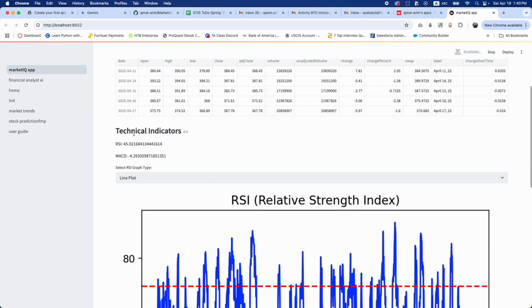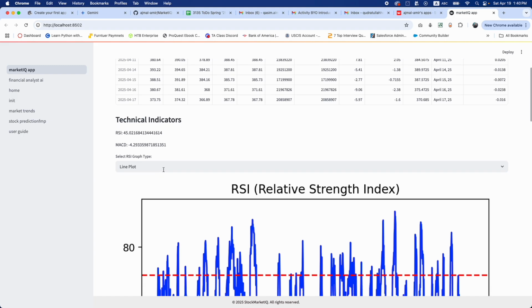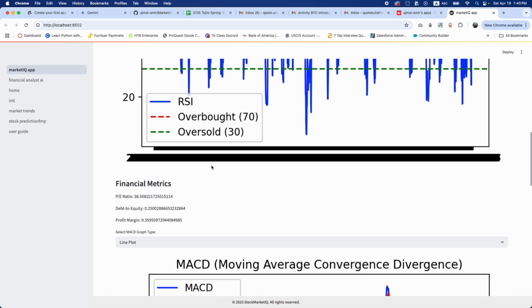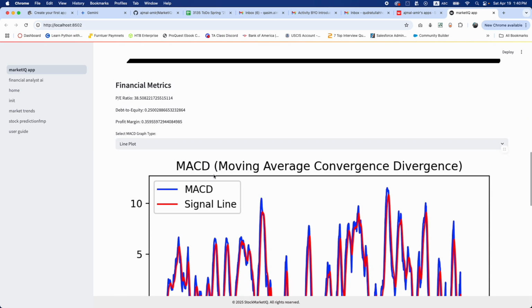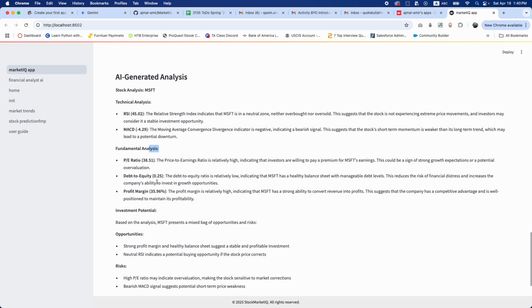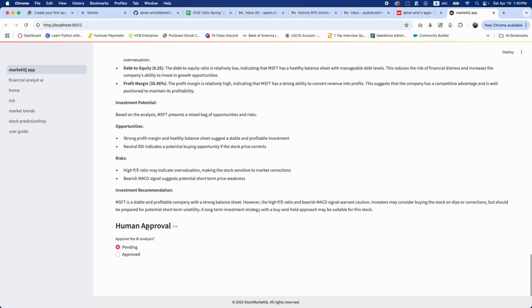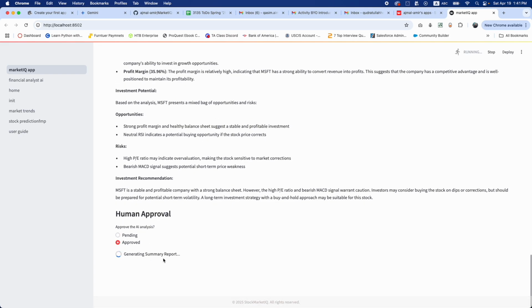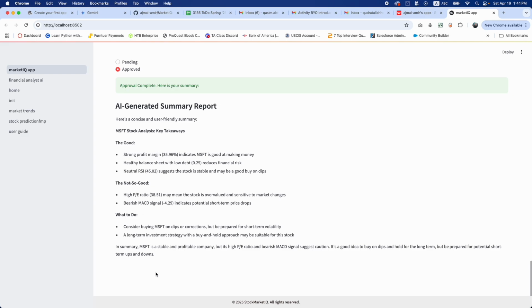It shows technical indicators, RSI, MACD, and lets us select our graph and change between graphs, and then visualize the RSI and the MACD, and shows the financial metrics. Then it explains everything one by one. After that, if you're happy with this explanation, you can approve it, and it will give us a short report, generating a summary report.